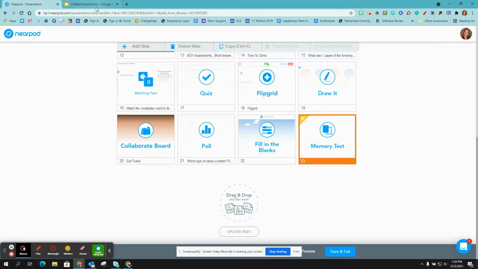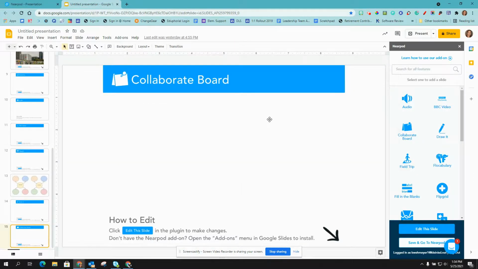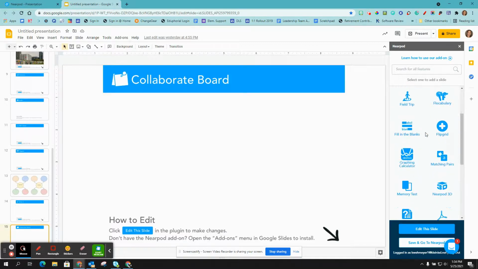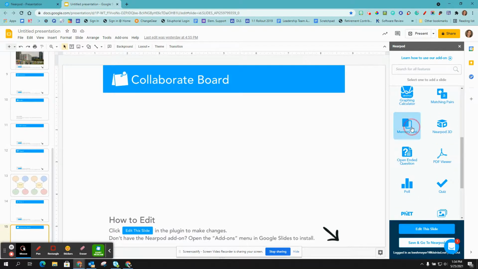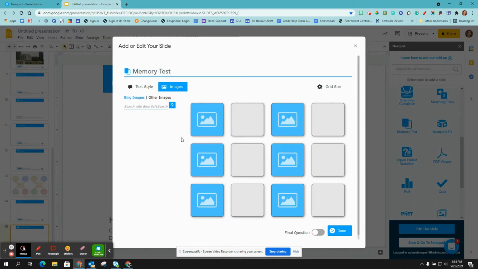If you're working in Google Slides, you're going to go to your Nearpod toolbar and scroll to find Memory Test. And then you will follow the same steps for adding the images or text as we did in Nearpod.